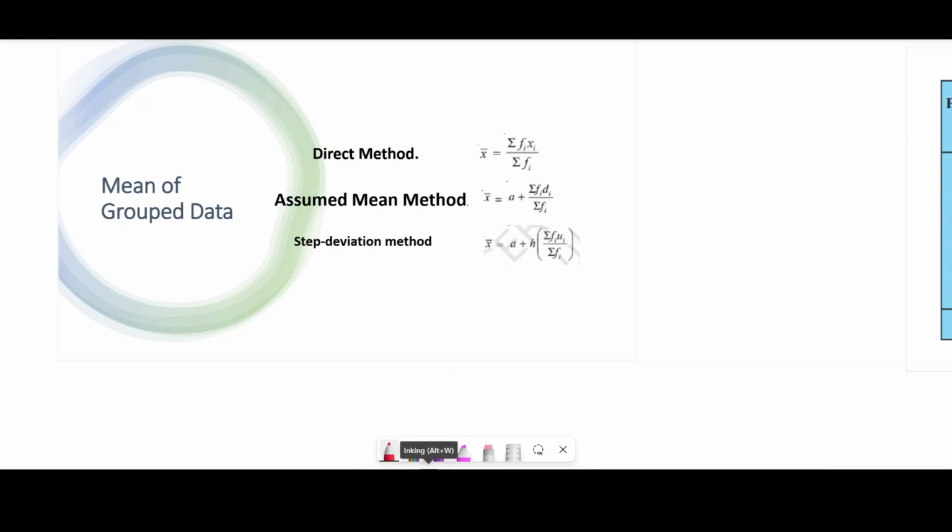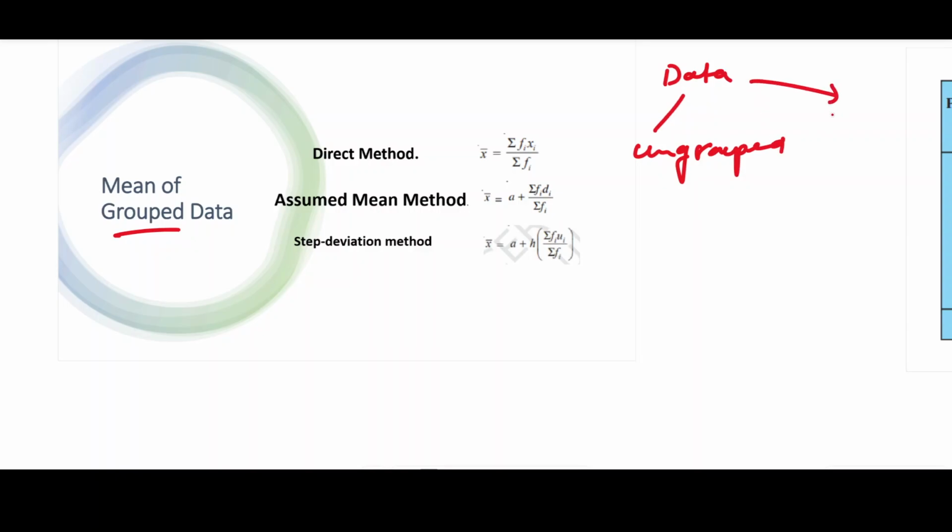But we should understand why we are emphasizing grouped data. That means there are two types of data: one is ungrouped, and the second one is grouped.